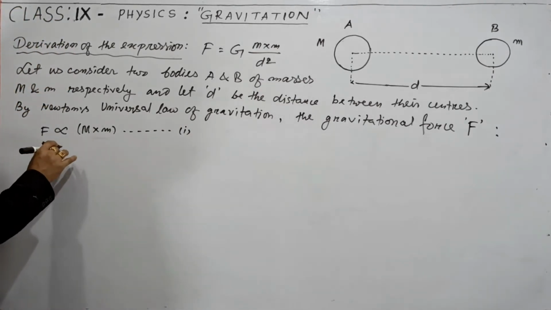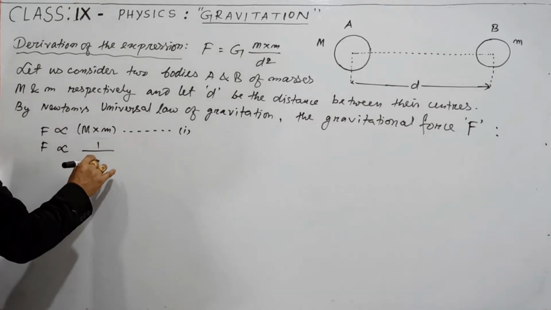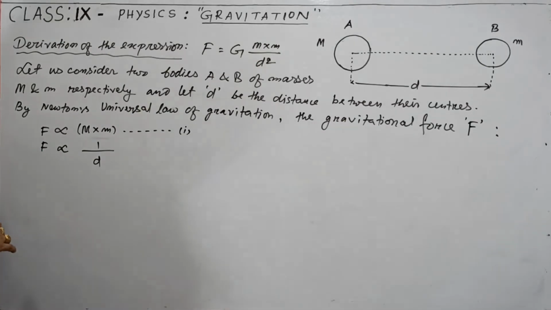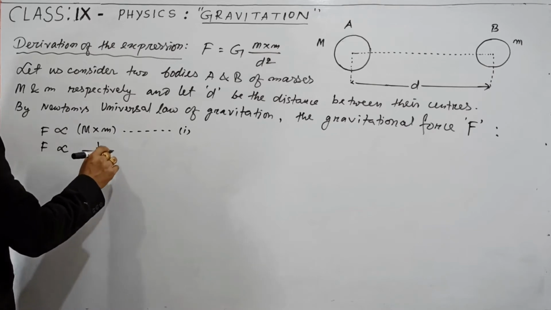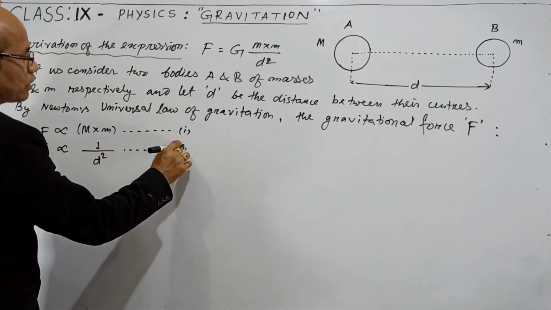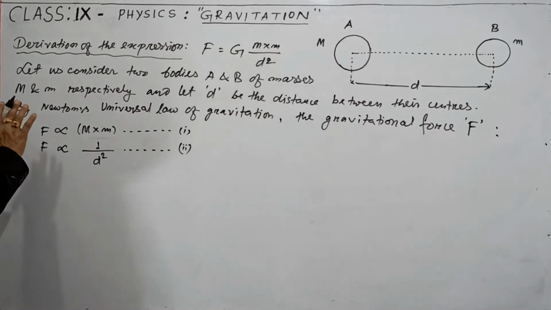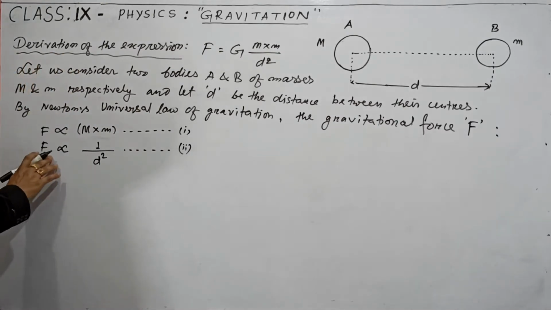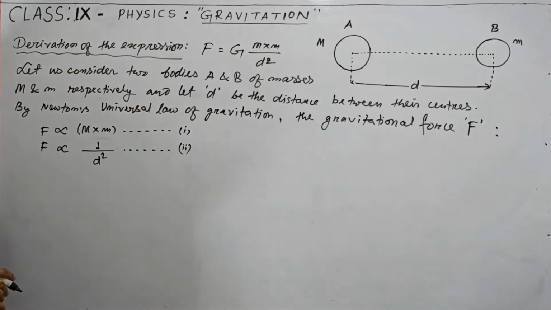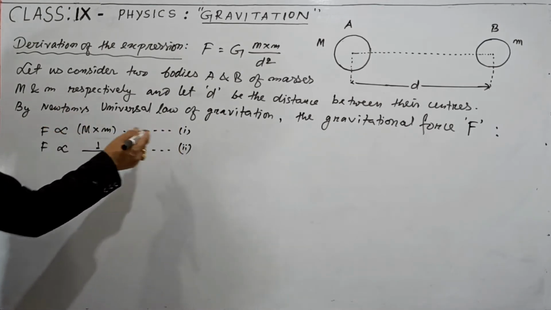And then again the same gravitational force inversely depends on the square of the distance between the two centers of the two objects. So you can write it 1 divided by d square, because this is the distance between their centers. This is also according to Newton's universal law of gravitation. The force of gravitation is directly proportional to the product of their masses, and the same force of attraction is inversely proportional to the square of the distance between their centers. So we can write two proportional relations, relation 1 and relation 2.